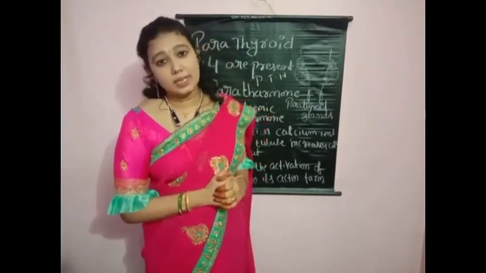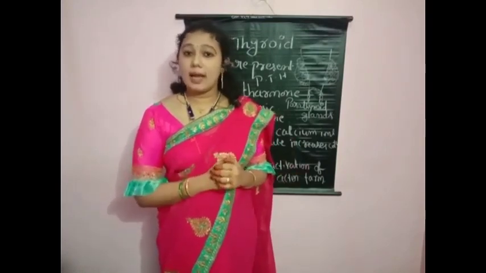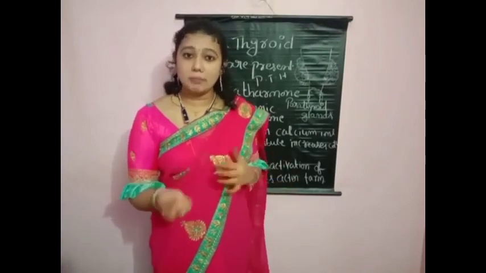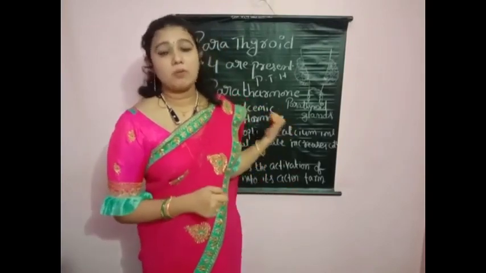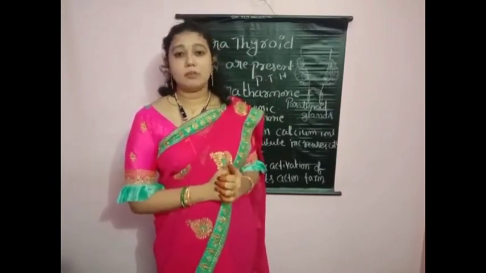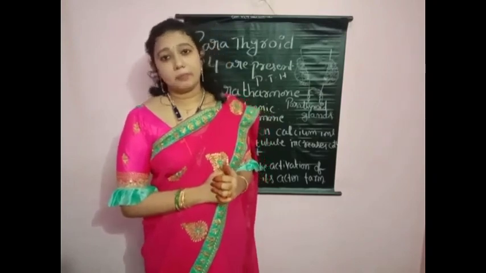Gut means the digestive tract. Whatever calcium-containing food we take, this hormone helps the absorption of calcium ions from the gut.